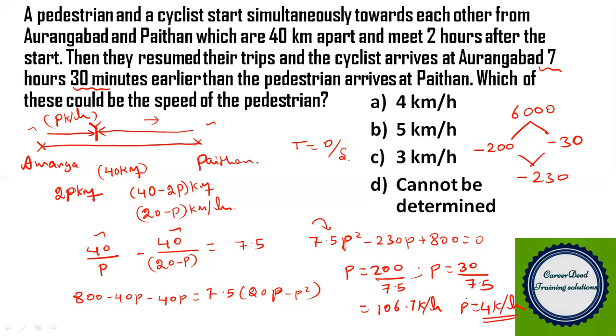So which could be possible? See, 106.7 kilometer per hour means he could cover 106 kilometers in 1 hour, but actually the total distance itself is 40 kilometers. So the only possibility is 4 kilometer per hour. So you have to find the speed of the pedestrian. So the speed of this pedestrian is 4 kilometer per hour. This becomes our answer. So the problem is based on time, speed and distance, but this question is puzzle type. Now moving to question number 7.